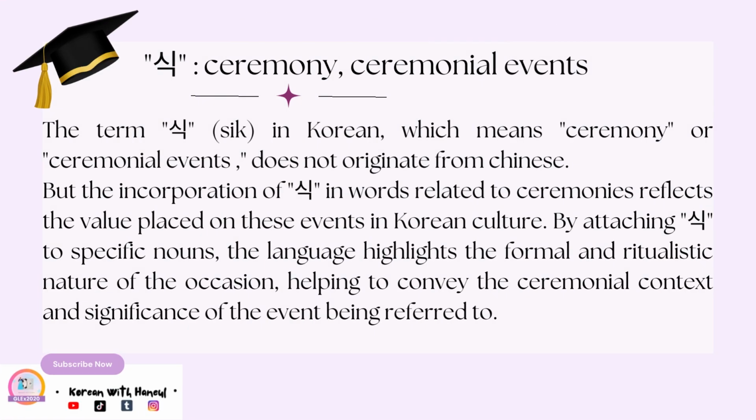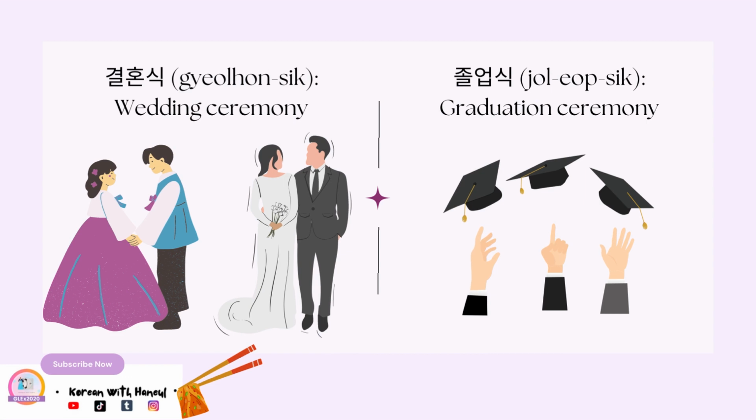So far, we've seen 식 as related to meals and food, but the character 식 here has a completely different meaning. Although it does not originate from Chinese either, the meaning is completely different. Here, in this case, it's related to ceremonies and ceremonial events. So we can add 식 as a suffix after words to give them the meaning of ceremony. The first example here is 결혼식. So 결혼 is a wedding, marriage, plus 식, 결혼식, wedding ceremony.